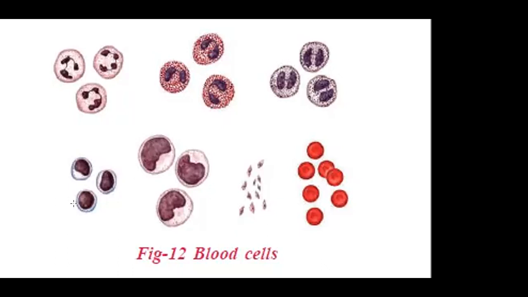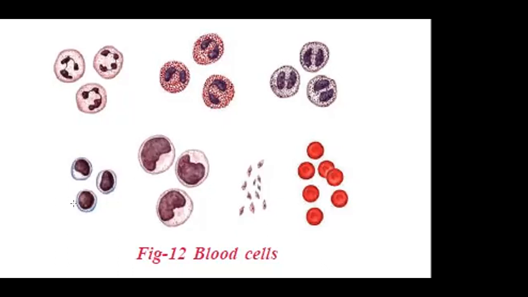Lymphocytes secrete antibodies to guard against foreign material that enters the blood. Monocytes move like amoeba, attack and engulf the foreign materials, and destroy them inside these cells. They are called scavengers.